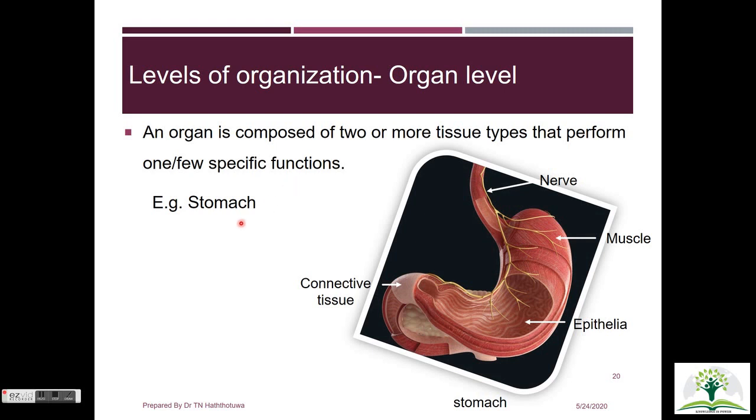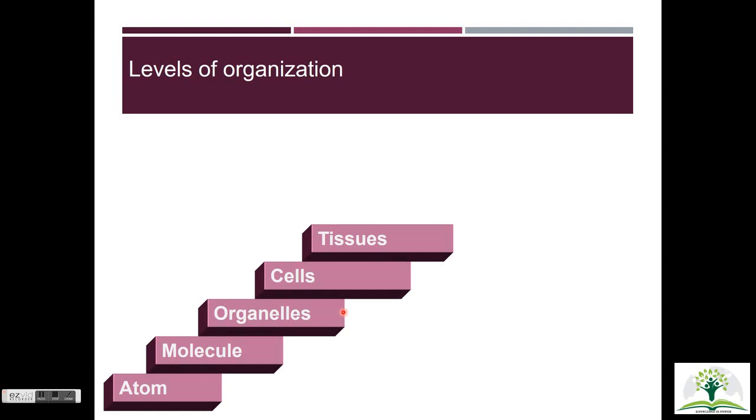For example, in the stomach, the nerve supply controls the muscle contraction and glandular secretion, while the wall of the stomach is made up of muscles, and the cavity is lined with epithelial tissue, and the connective tissue in the stomach fills up the gaps and binds everything together. With that, we have discussed the chemical level, cellular level, tissue level, up to the organ level.